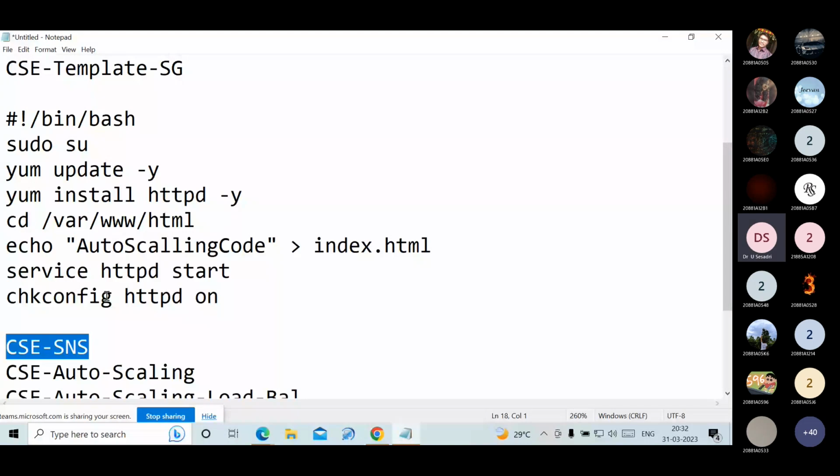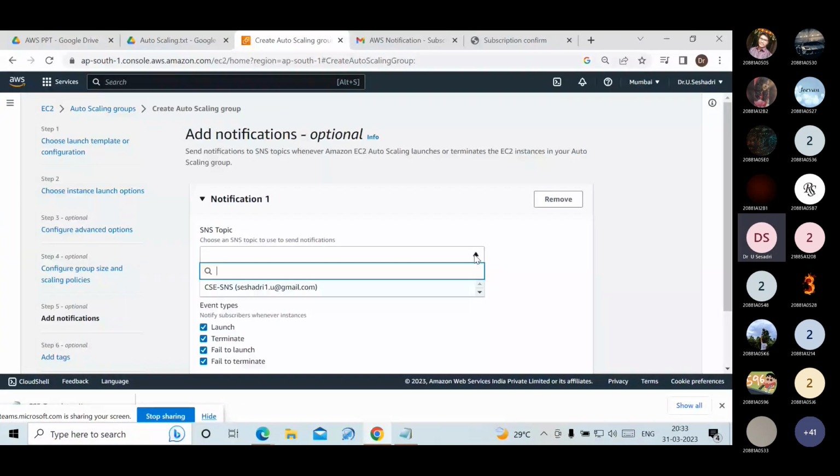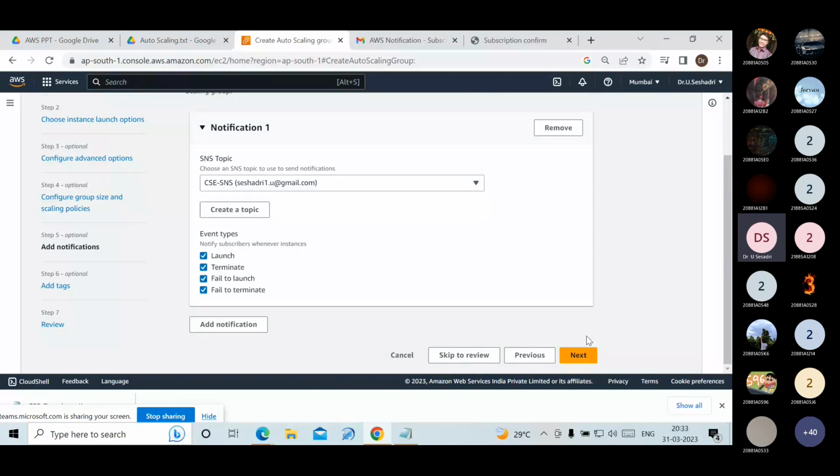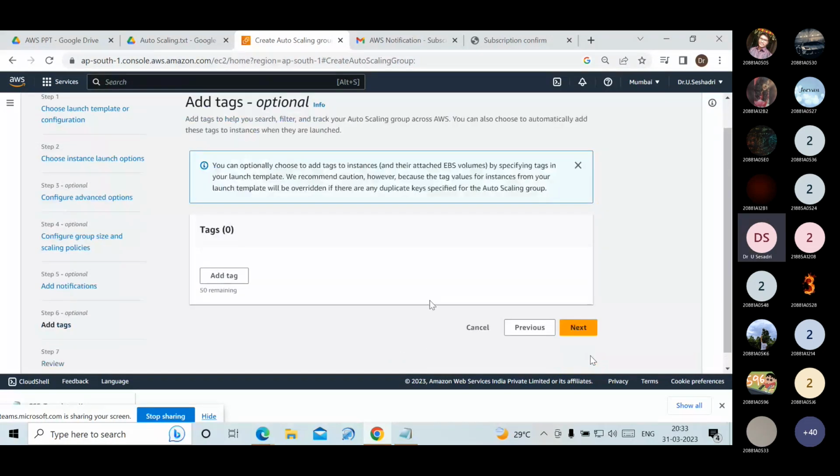You click on this one. CSC SNS, the email is also enabled. For what purpose are you getting alert messages? You are getting the notification from AWS when an instance is launched, when an instance is terminated, when it fails to launch, and when it fails to terminate. For those cases, we are getting the notification from AWS. Click on the next option.